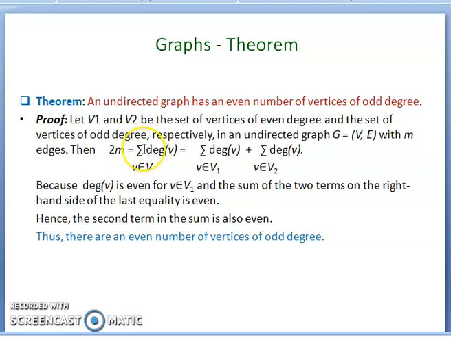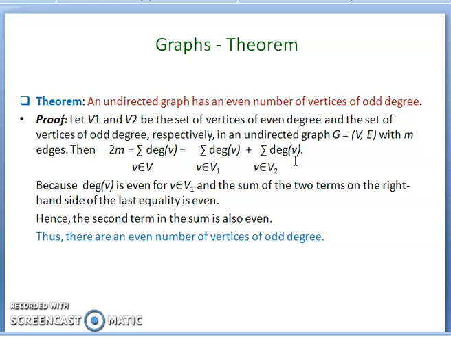According to the handshaking theorem, 2m is equal to the sum of the degrees of all vertices. This is the handshaking formula. All those vertices can be divided into 2 parts: the even degree vertices and the odd degree vertices. So 2m is the sum of the degrees of even degree vertices plus the sum of the degrees of odd degree vertices. The sum over even degree vertices is always even, and the left-hand side value is even, so definitely the second part of the right-hand side must be even.